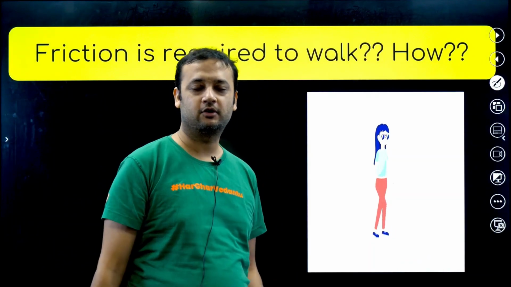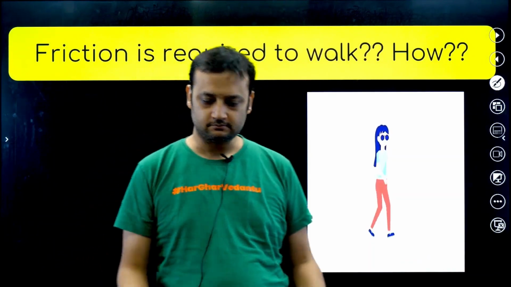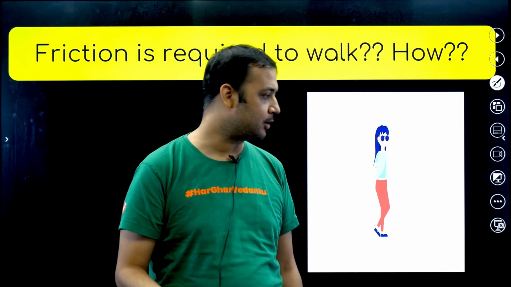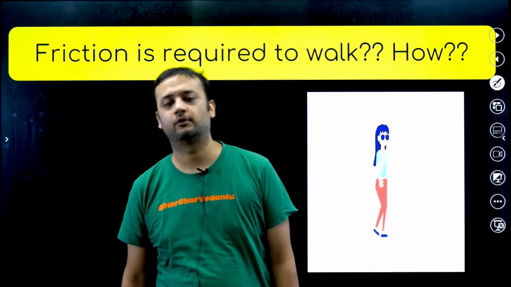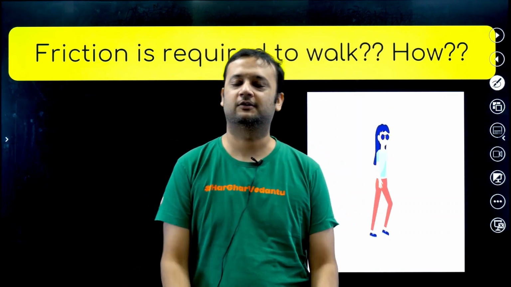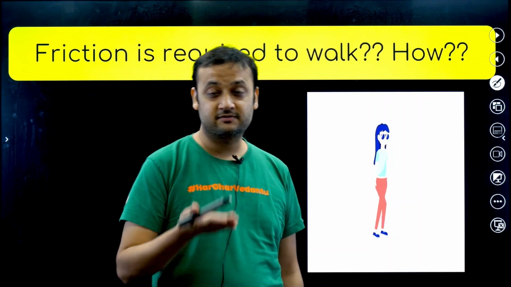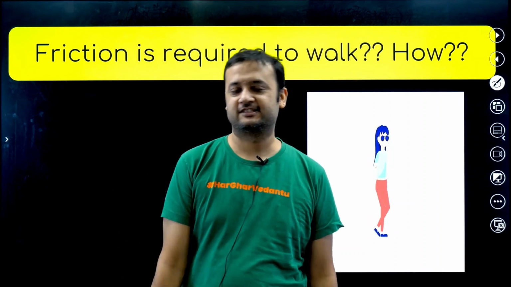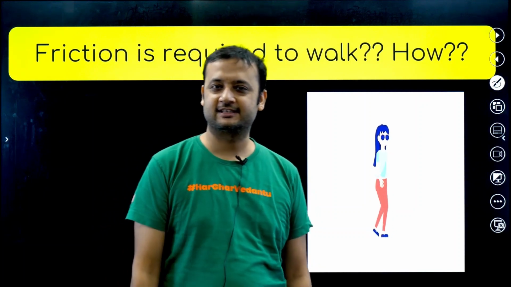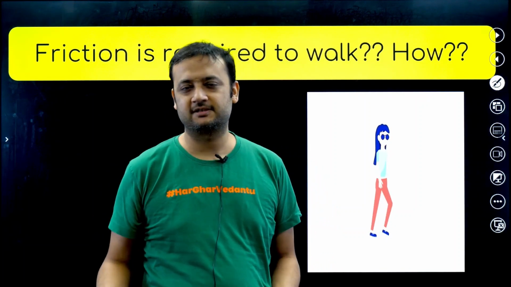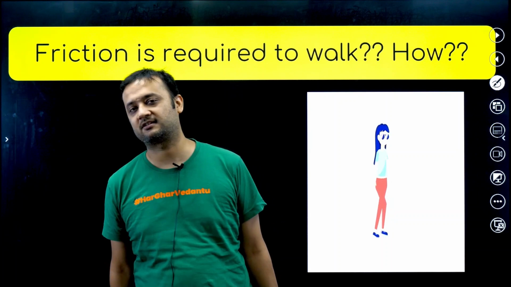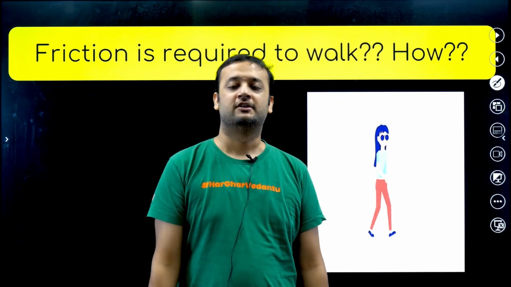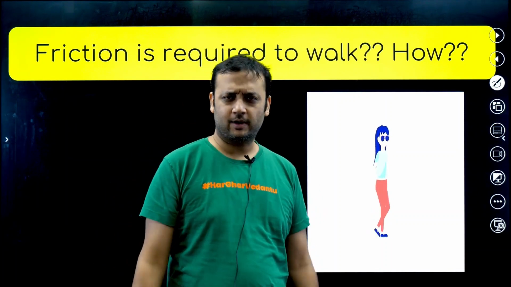Or try walking on a surface on which a lot of powder has been sprinkled. You will struggle really badly. So why? Because friction is very, very less on such a surface, and in that case, we can say that since friction is not present or very less, we will really struggle in walking. But why at all is friction required in walking?